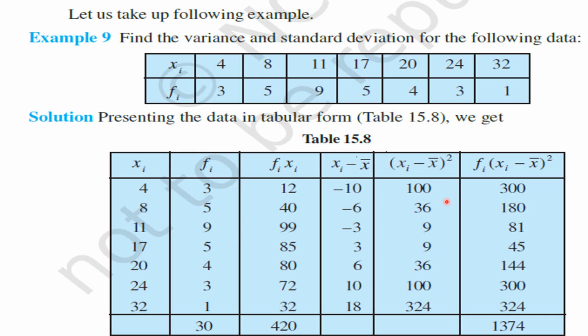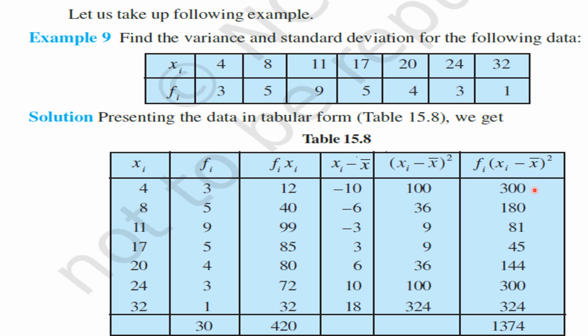So 3 into 100 is equal to 300. 5 into 36 is equal to 180. 9 into 9 is equal to 81. 5 into 9 is equal to 45. 4 into 36 is equal to 144. 3 into 100 is equal to 300. 1 into 324 is equal to 324. Understood all these 7 values, my dear children?